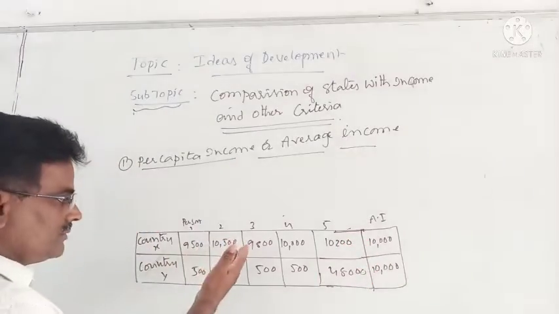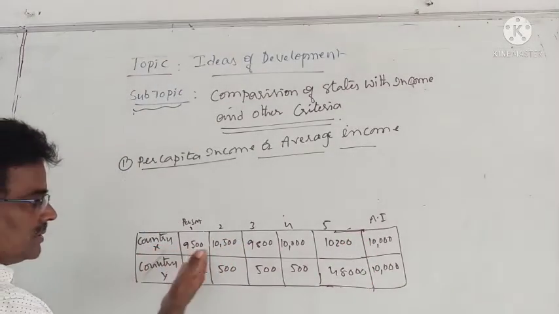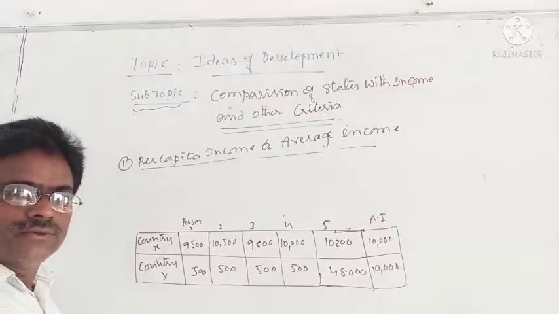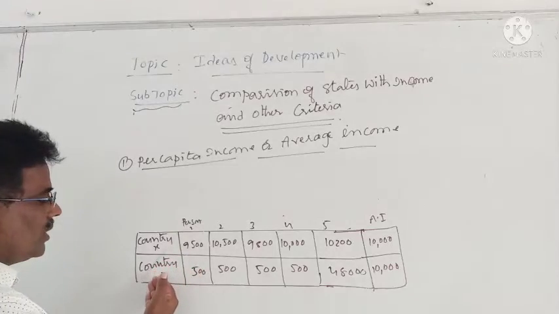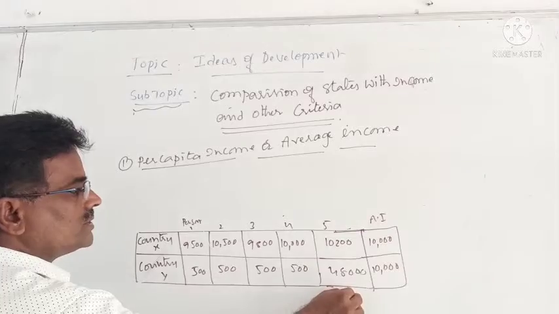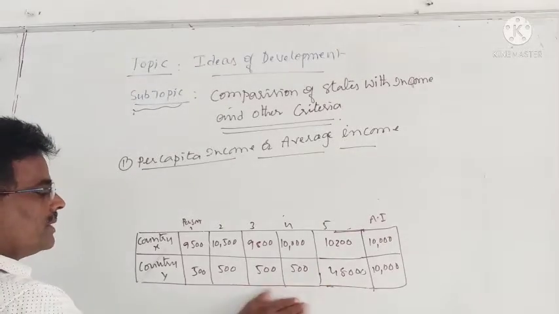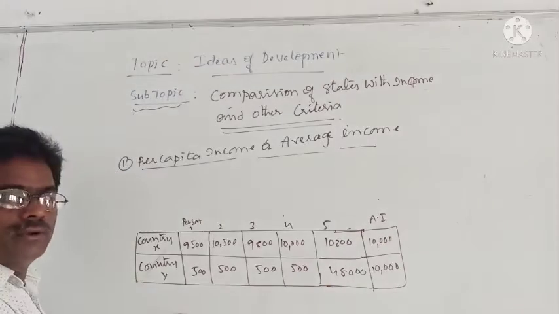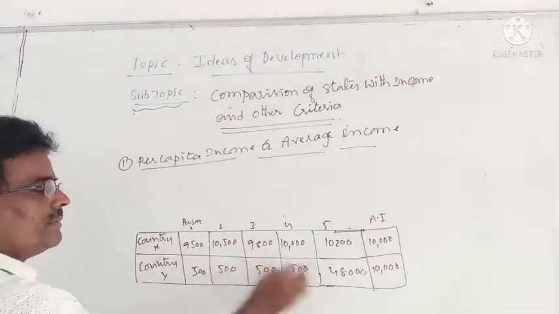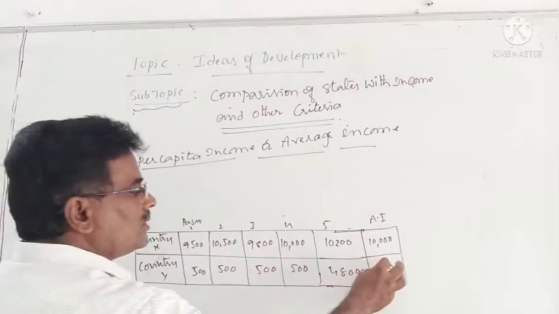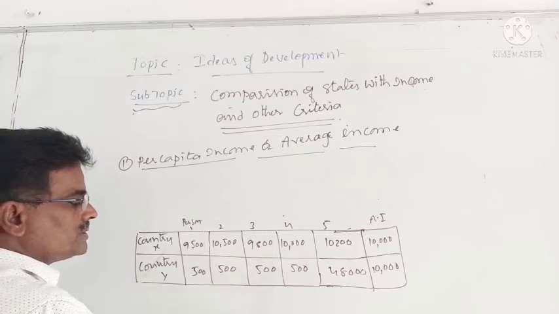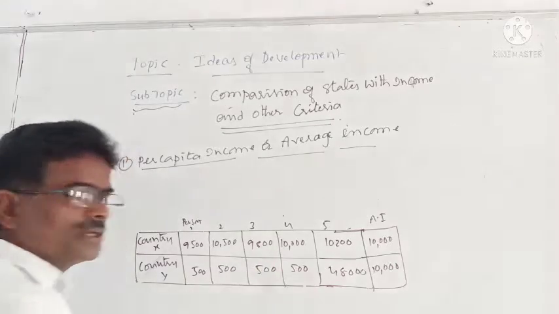in country X, the incomes of all the individuals are similar. In country Y, only one member's income is 48,000, but the remaining people's incomes are very, very low, 500. So the income of the fifth person is counted into the income of the remaining people. According to this average income, this one has 10,000, and here also 10,000.